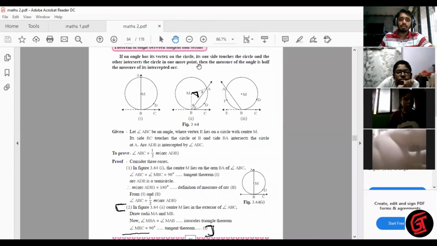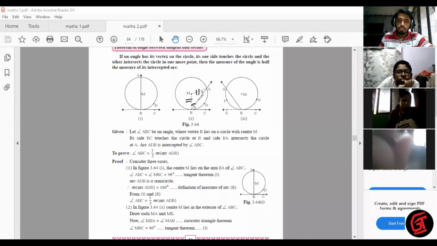The only thing I said is this center lies outside the angle. Then both the radii are equal to each other. So, therefore, it is an isosceles triangle, and according to the isosceles triangle theorem, angles opposite to congruent sides are also equal. And we assume both the angles to be x.